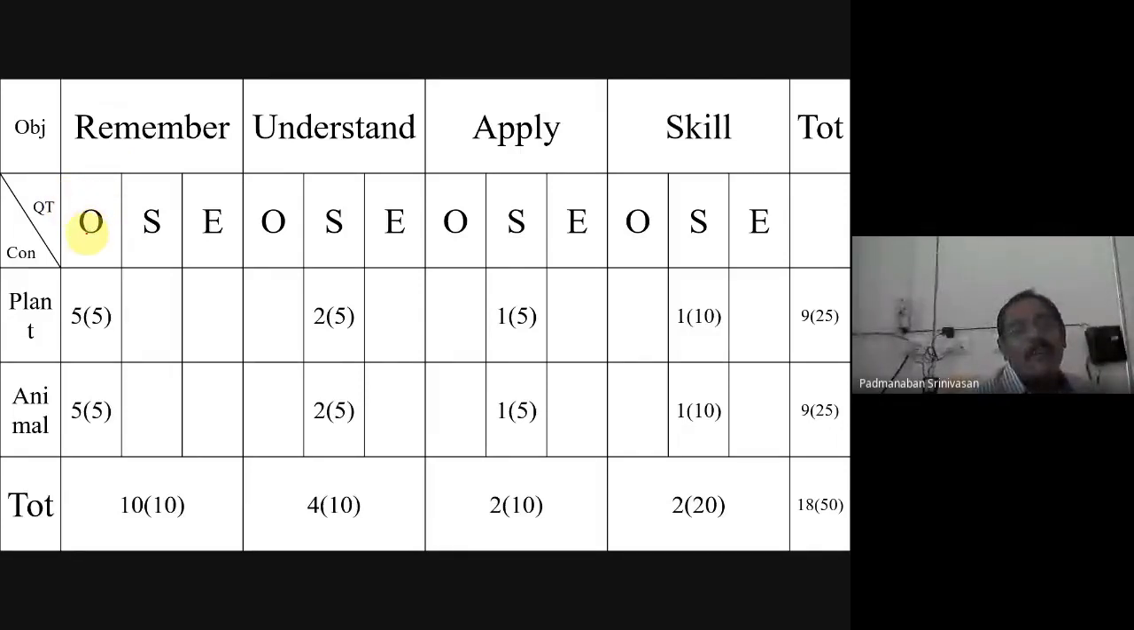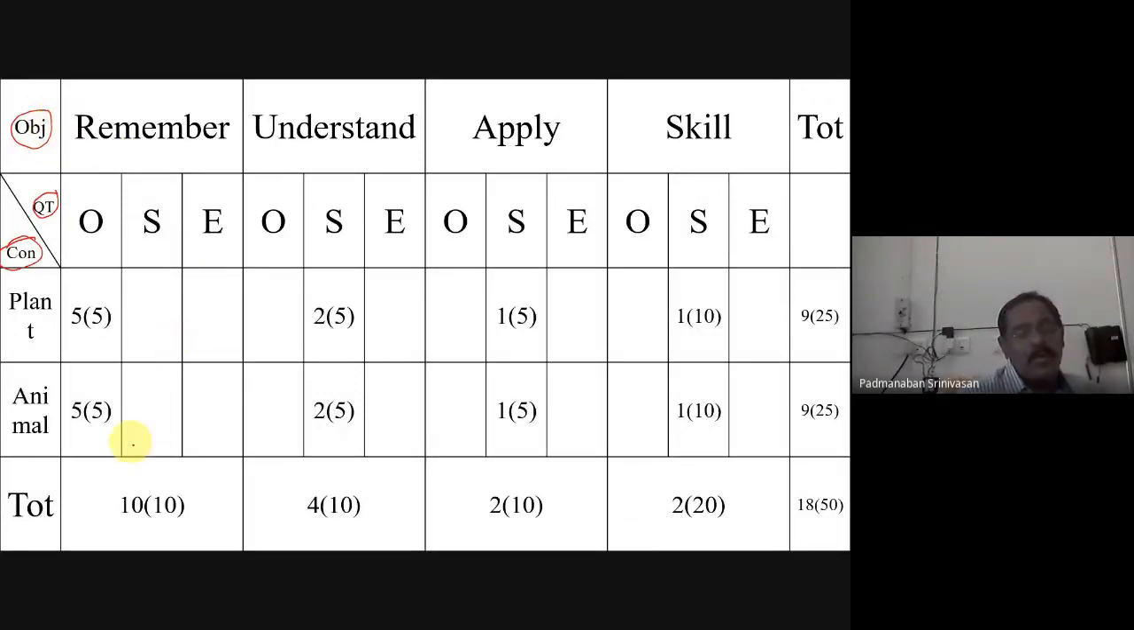What are the three dimensions? One is the content. See, because of space, I have put CON for content. Content is one dimension. Question type: O is objective, S is short answer, E is essay. QT is question type. That is the second dimension. And what is the third dimension? Objective is the third dimension. So this blueprint gives the answer to three dimensions in setting up a question paper.